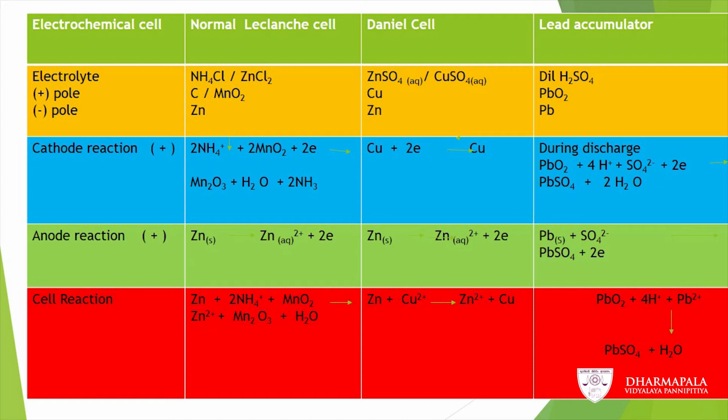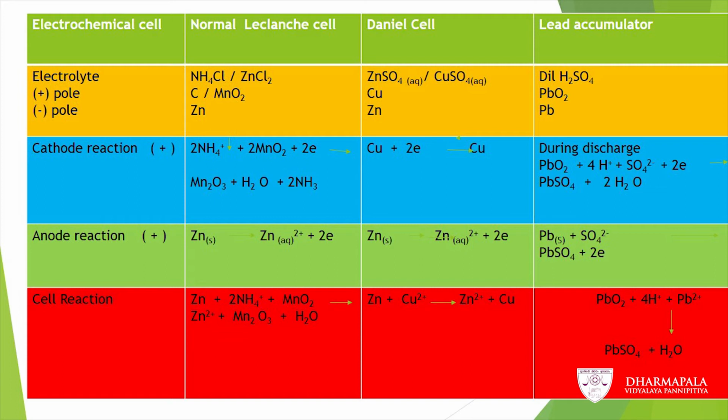Then you can see the cathode reaction relevant to normal Leclanche cell. There ammonium ions react with manganese dioxide, forming Mn2O3, manganese oxide, H2O and ammonia.